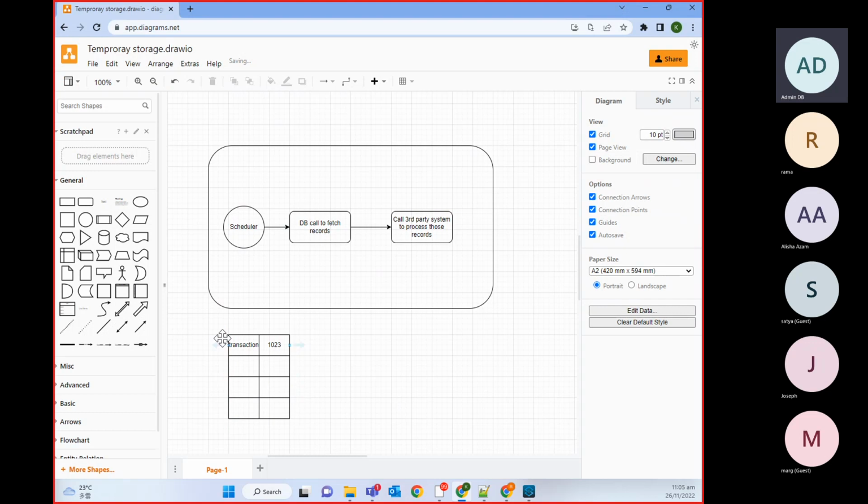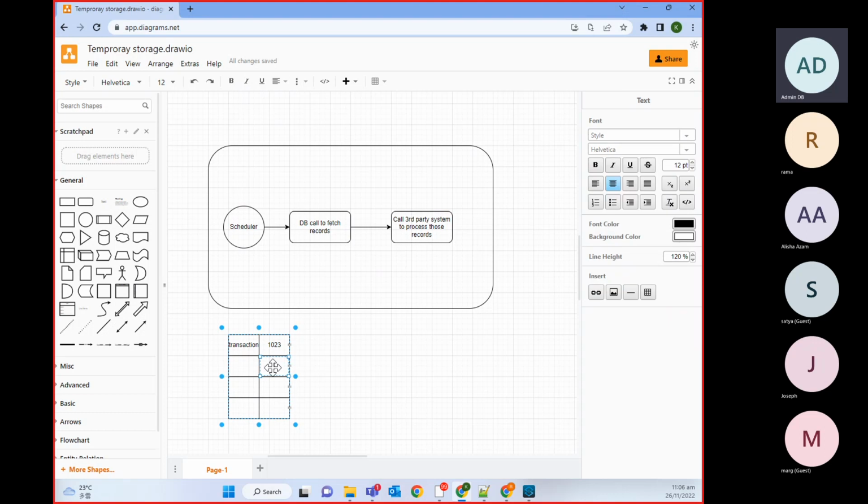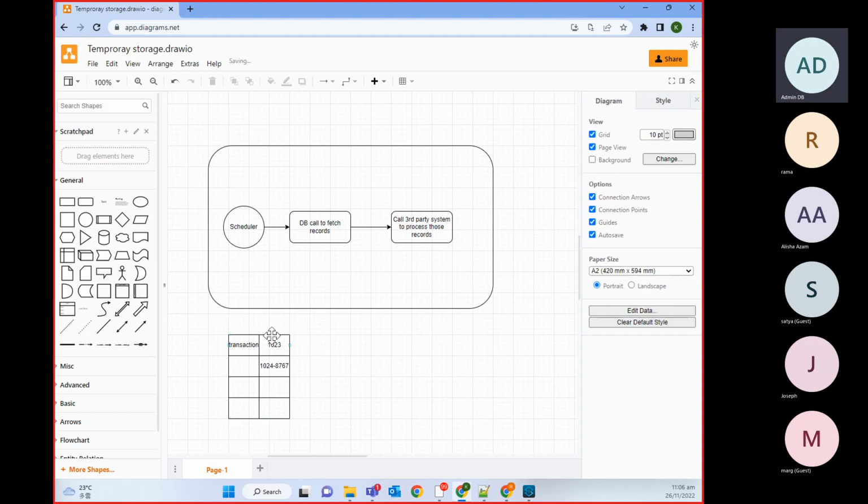So this time, once this scheduler runs again, I want to fetch from 1024. Once this second processing completes, let's say we process from 1024 to 8767.